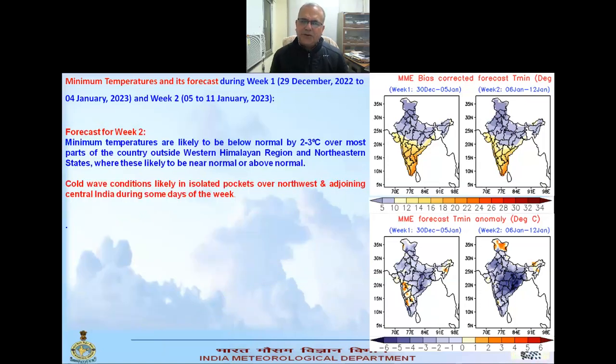And if you talk about the next week 2, that is 5th to 11th January, we are expecting minimum temperatures to be below normal by 2 to 3 degrees over most parts of the country, except Western Himalaya region and northeastern states. As a result, cold wave conditions may prevail over northwest and adjoining central India during some days of the week.